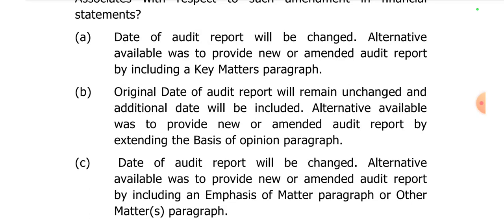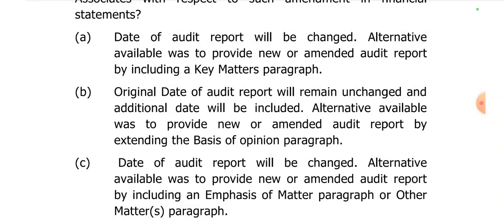Alternative available was to provide a new or amended audit report by extending the basis of opinion paragraph. So we are not concerned about basis of opinion. We are giving it in the emphasis of matter paragraph. So even though option B says the original audit report date remains unchanged, the second part is not correct. You need to give it in the emphasis of matter paragraph, not in the basis of opinion paragraph.